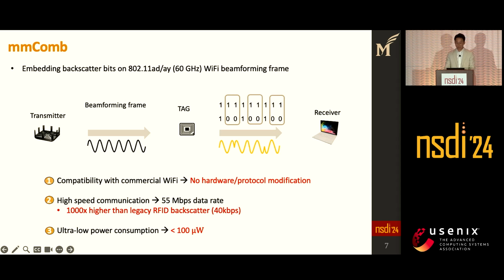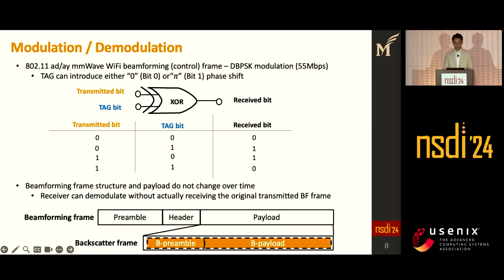Then the question is, how does the tag flip the Wi-Fi bits? The beamforming frames use DBPSK modulation. In this situation, our tag can introduce either 0 or pi phase shift. When the tag introduces an additional phase shift, it effectively flips the Wi-Fi bit. To extract the tag bits, the receiver performs an XOR operation.